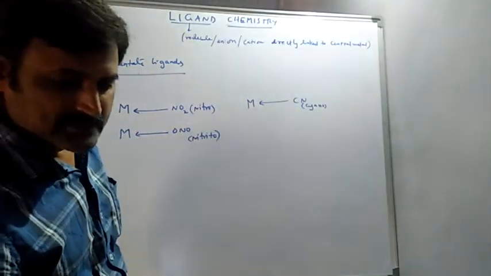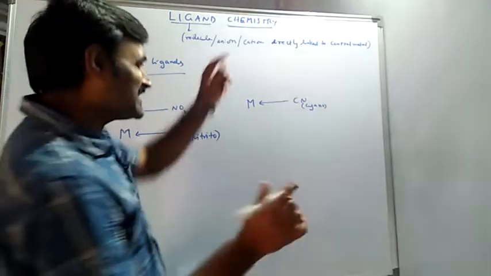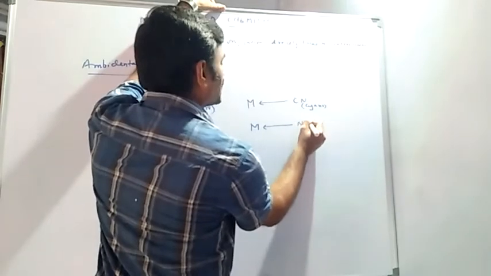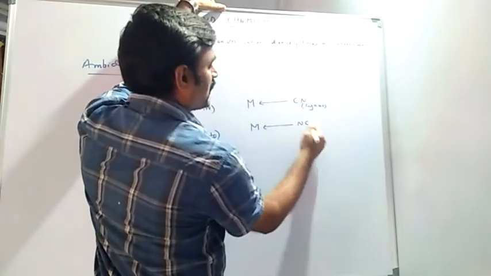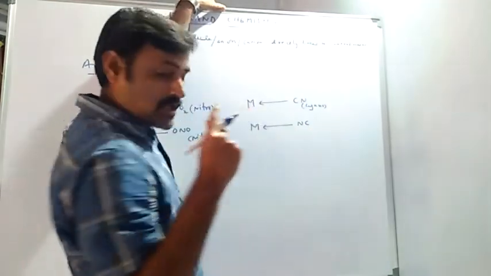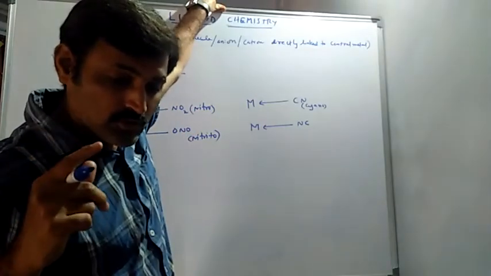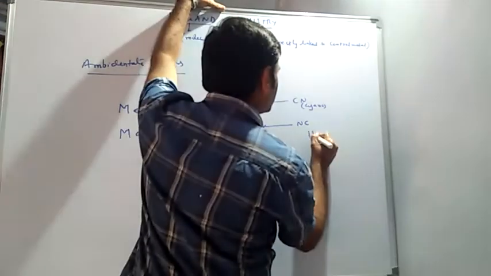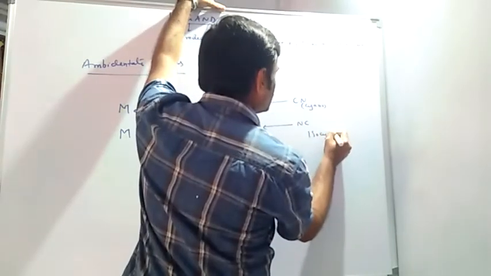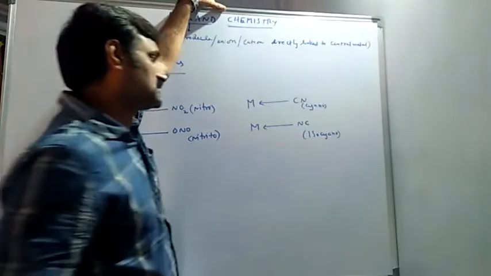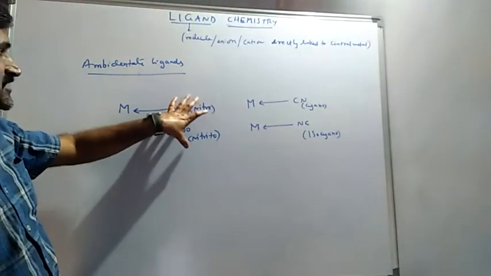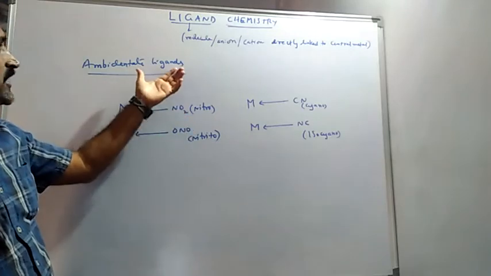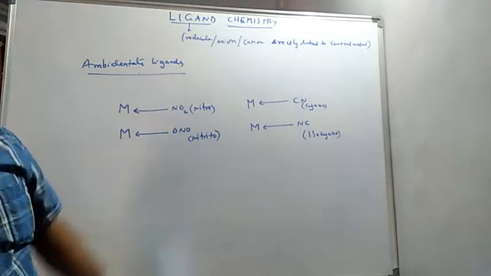If you write this one as NC, metal with nitrogen as the donor atom with the same molecular formula, this we will call isocyano. Okay, so the formula is the same, but the donor atom is different. Such kinds of ligands are called ambidentate ligands.